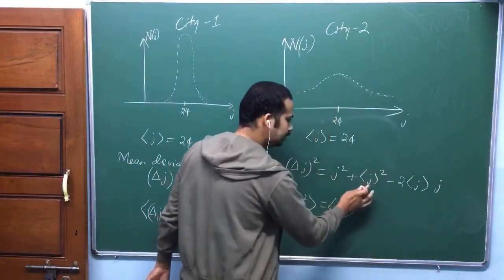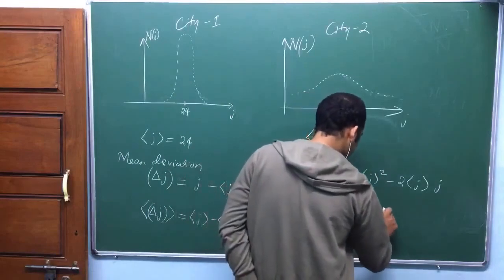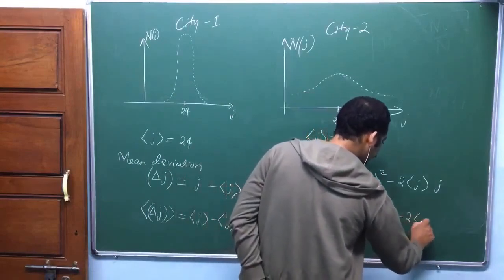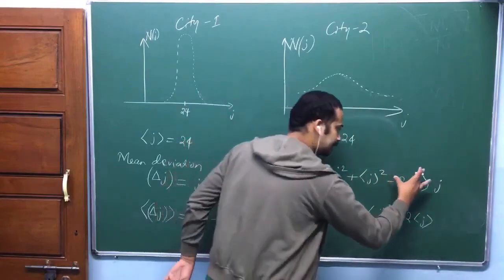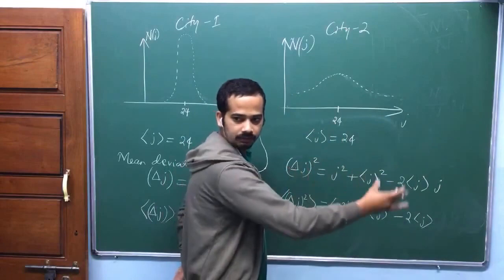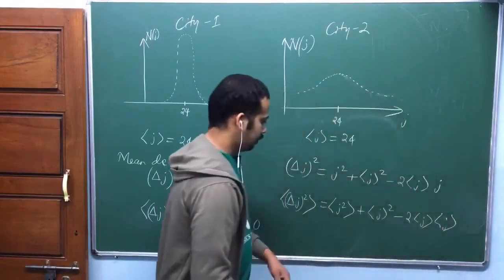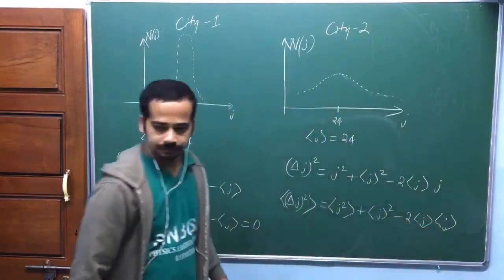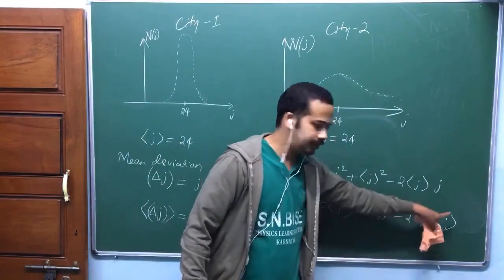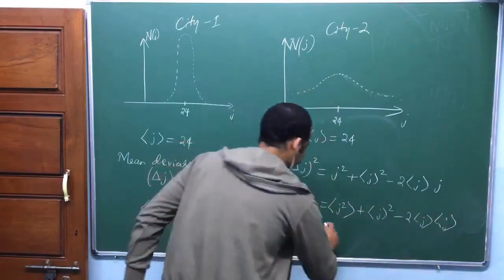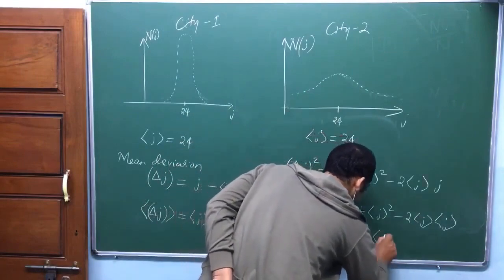This is already constant. That will be average j square minus 2 average j, this is constant. So whenever you take an average, you can take that constant outside while taking the average. So that's why this is average j the square minus 2 average j the square, which is equal to average of j square minus average j the whole square.